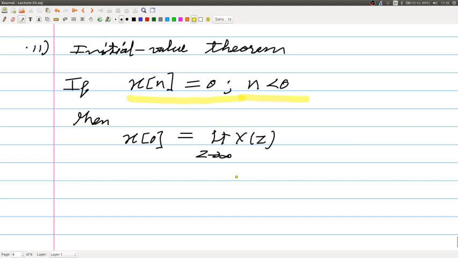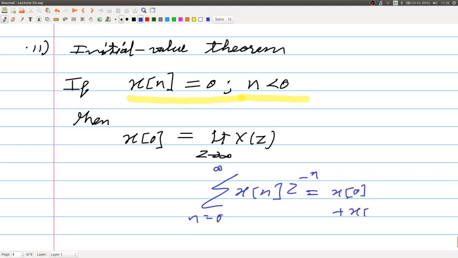You expand the summation, x of n times z to the power minus n, n going from 0 to infinity. You can expand this as x of 0 plus x of 1 z inverse plus x of 2 z to the power minus 2 and so on.